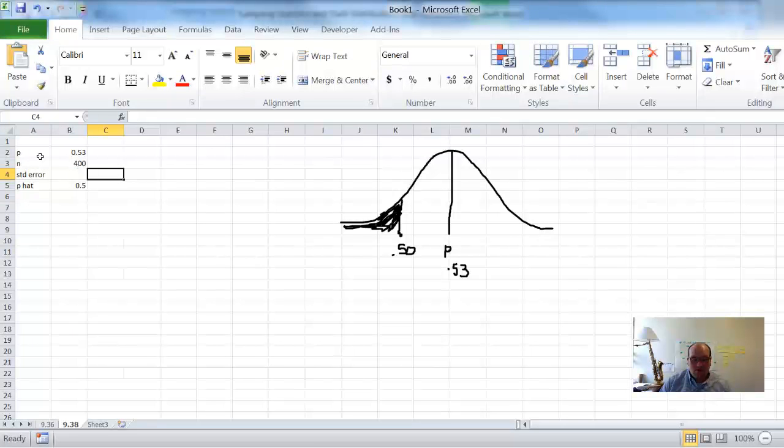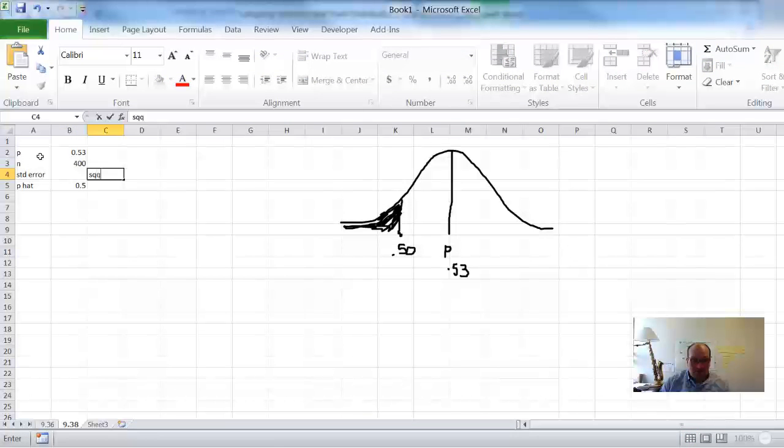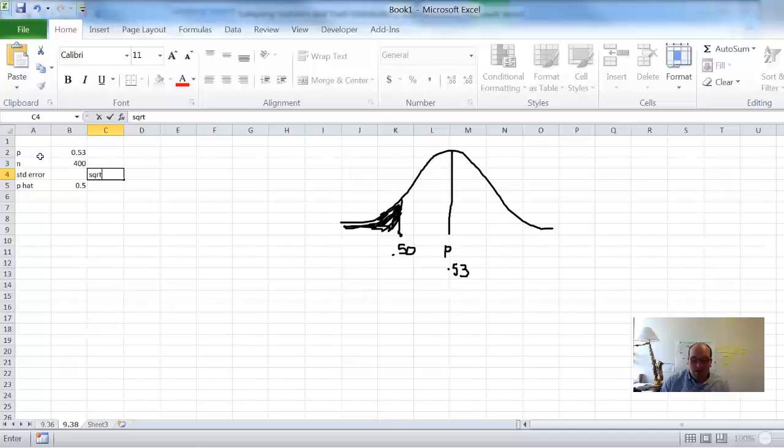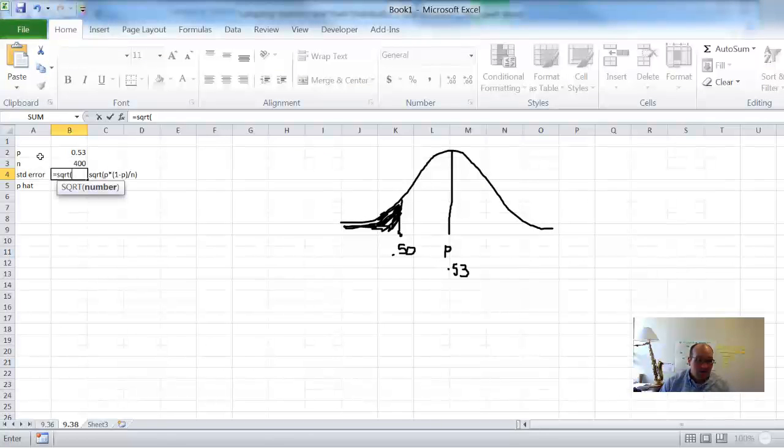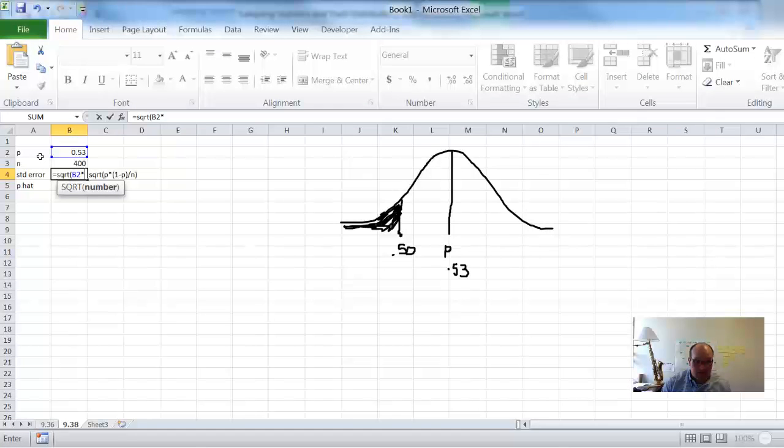And the formula for standard error for proportion, because we're dealing with p's here, was something like the square root of, what was it, p times 1 minus p over n. So how do I do this in Excel? Equals sqrt, and then here's p, I'll point up to p, times 1 minus p in parentheses, and then divided by n, which is right above that. I just wrote down n right there.